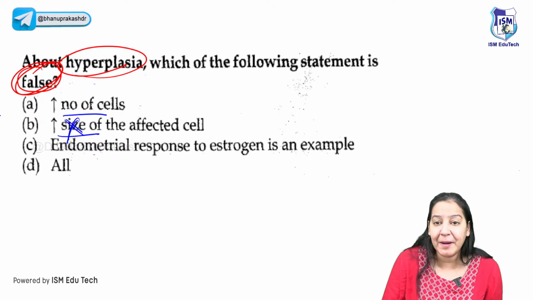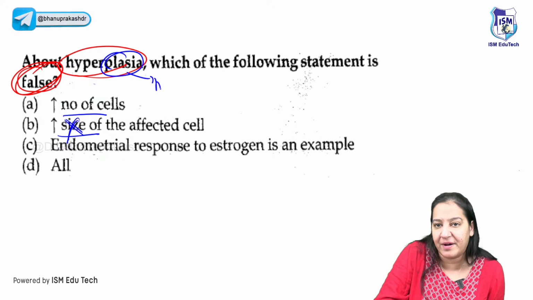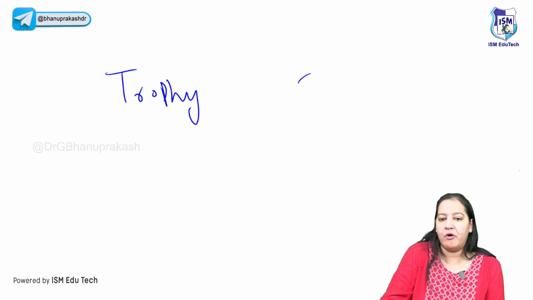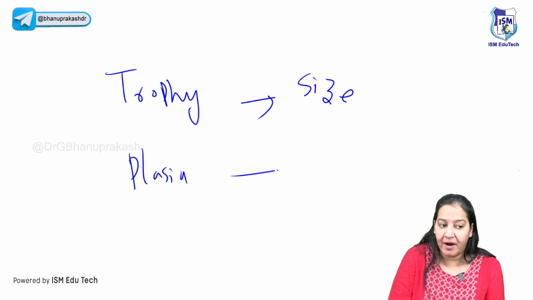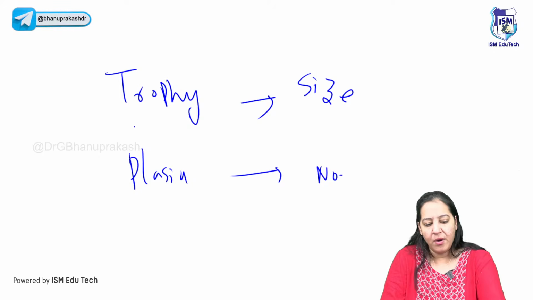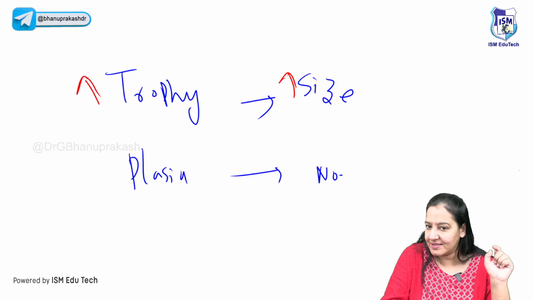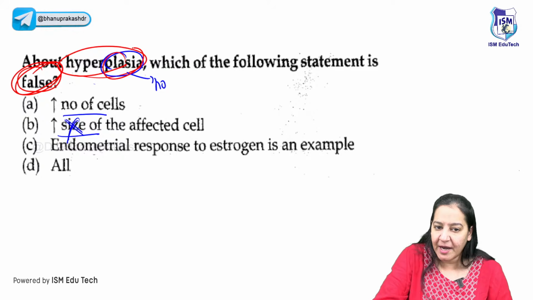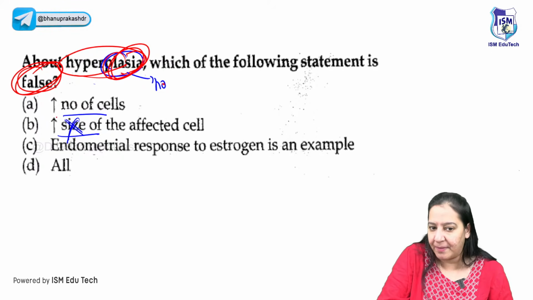Come on. Hyperplasia. Plasia means number. Trophy means size. Don't forget. The word plasia means number. So hypertrophy means increase in size and hyperplasia means increase in number. Now read the question. I'm asking about hyperplasia. So plasia means number. It's increase in number. Yes, but it cannot be increase in size.